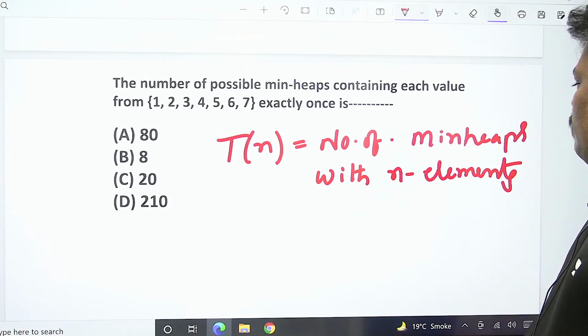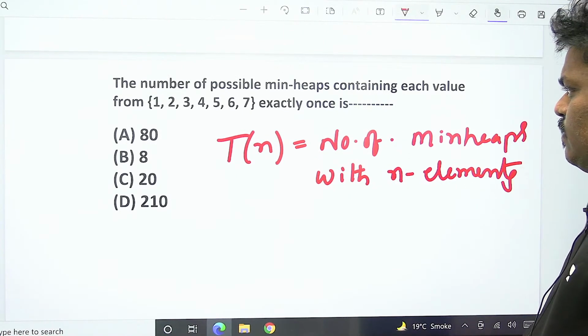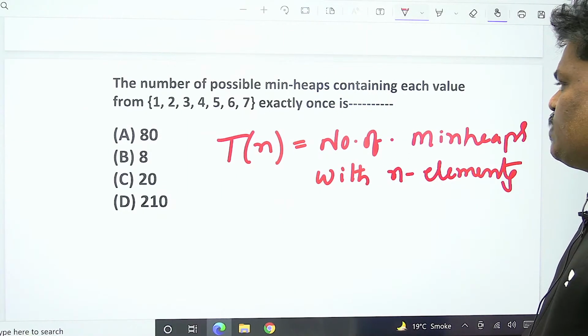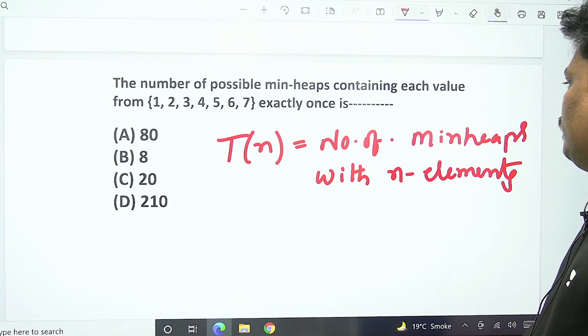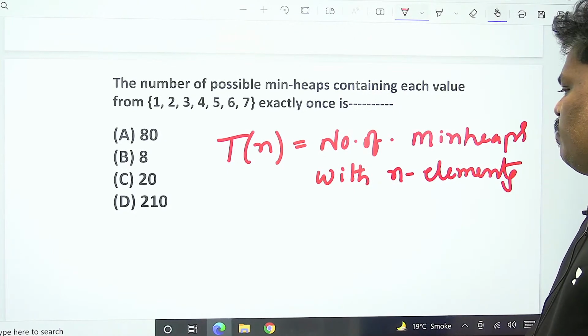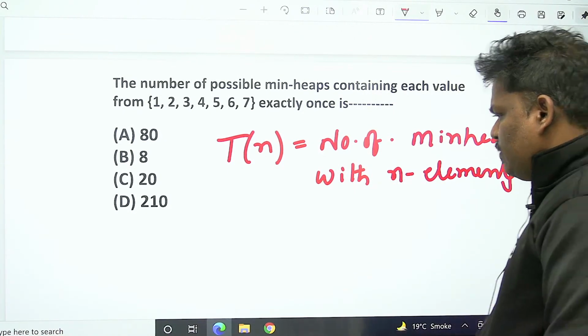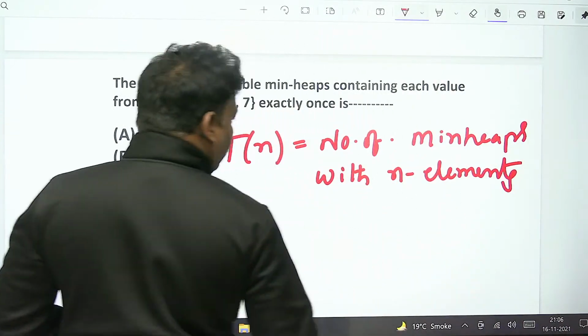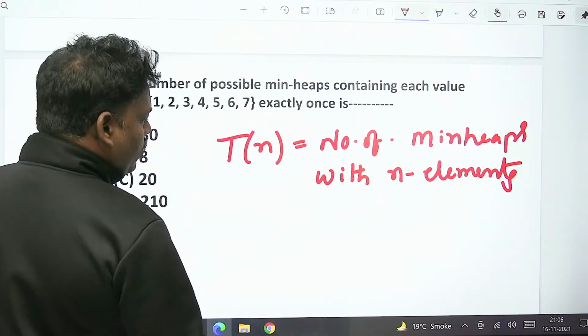I'm giving one nice procedure, please catch it properly. T of n is equal to the number of min heaps possible with n elements. If you are okay with this, let's proceed.